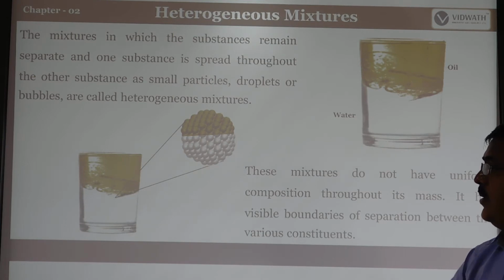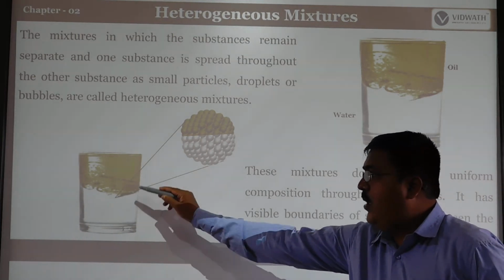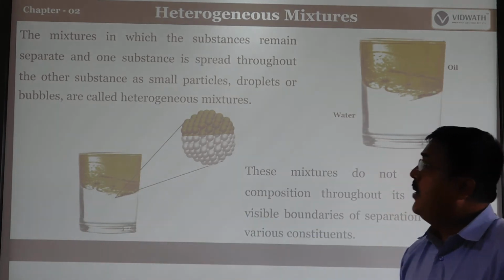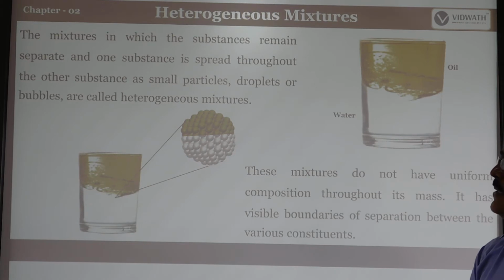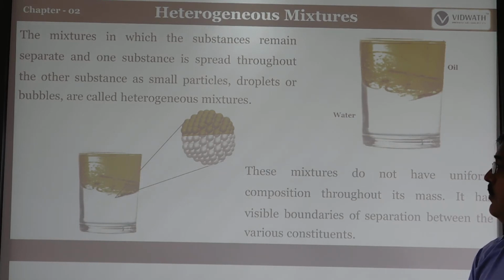For example, look at the drawing here. The oil forms the higher layer and the water is the lower layer. In this mixture the substances remain separate, so we can easily separate the oil and water. One substance is spread throughout the other as small particles, droplets, or maybe bubbles. That is what we call a heterogeneous mixture. This mixture does not have a uniform composition throughout the solution.